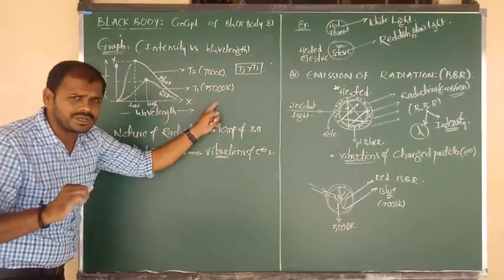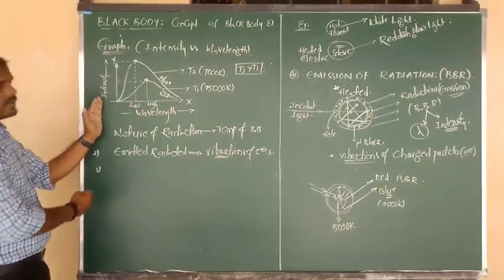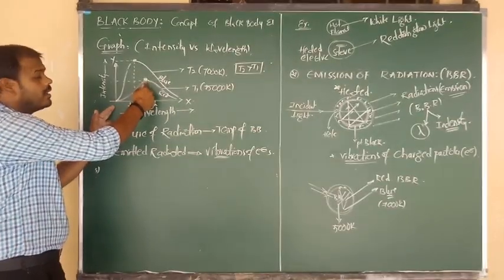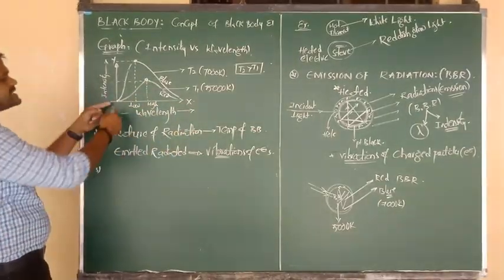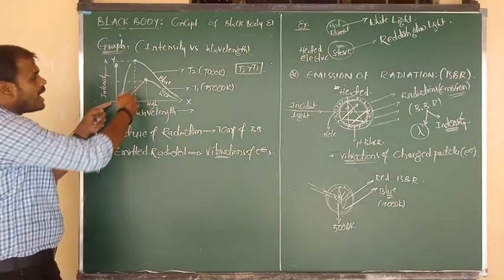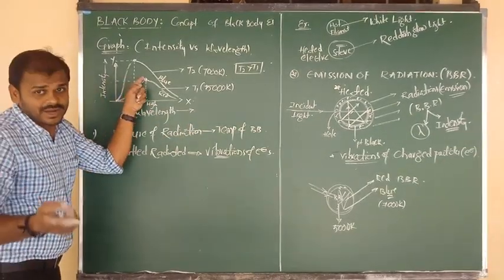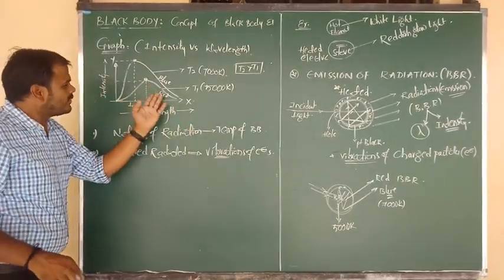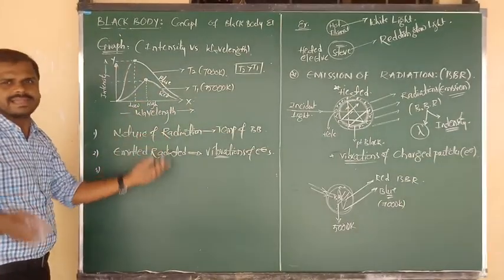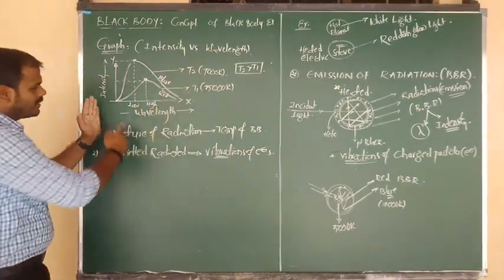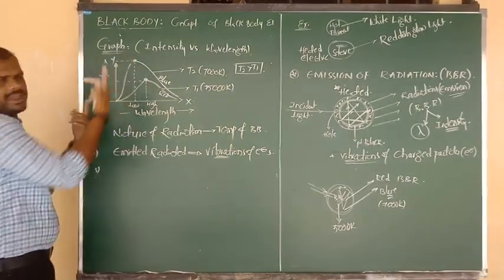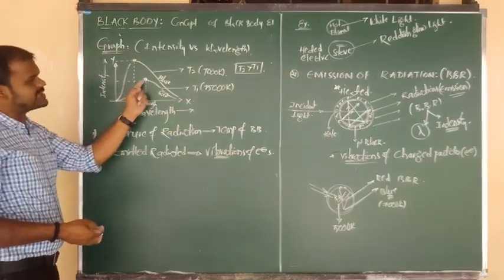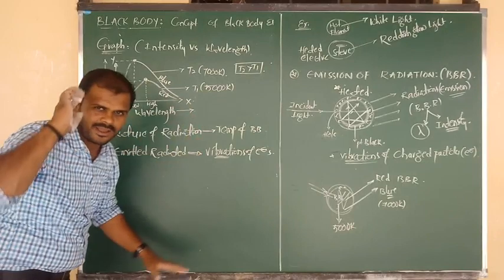At a particular temperature, with increase of wavelength, intensity values increase slowly, reach a maximum value, and after that the values of intensity decrease. You can consider the first graph, otherwise you can consider the second graph. Again the same thing: at a particular temperature, with increase of wavelength, intensity of the radiation increases, reaches a maximum value and then decreases. This point you have to fix.